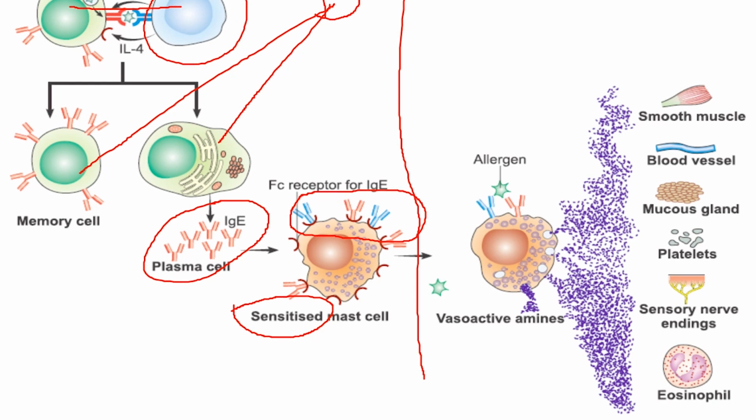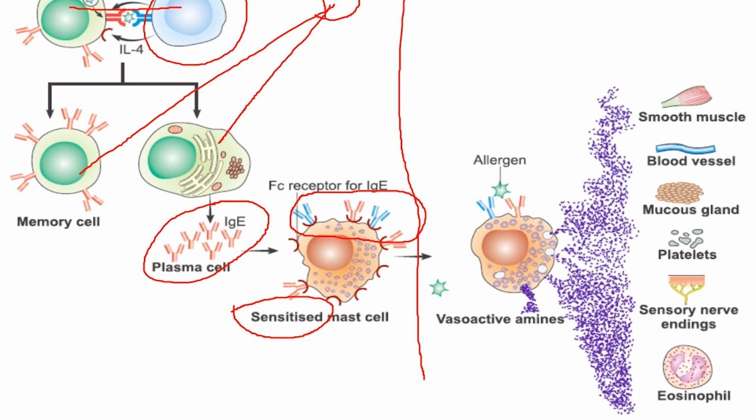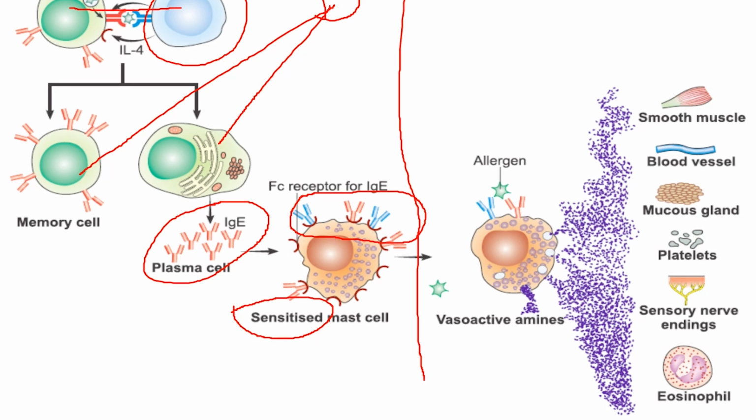So I'll repeat once again. Following exposure to the sensitizing dose of the allergen, it is taken up by the antigen presenting cell and presented to the helper T cell, which gets activated, releases cytokines, and activates the B lymphocytes. B lymphocytes differentiate into IgE producing plasma cells and memory cells. This IgE binds to the Fc receptor present on the surface of mast cells and basophils, and they are called sensitized cells. So a person who has been sensitized to the allergen will always have sensitized mast cells and basophils present in the circulation. Now what happens when the same allergen enters for the second time?